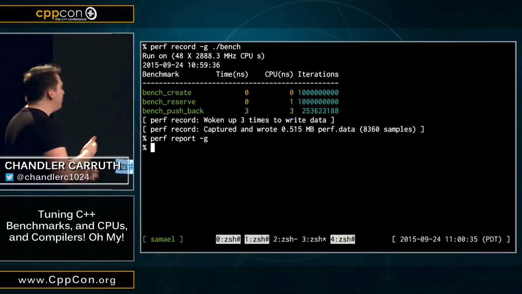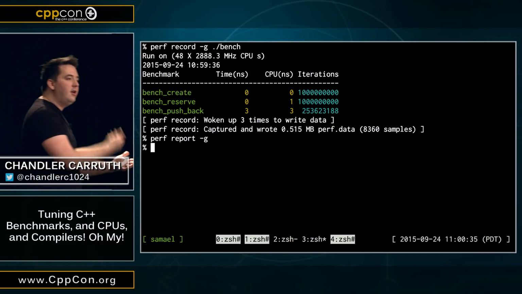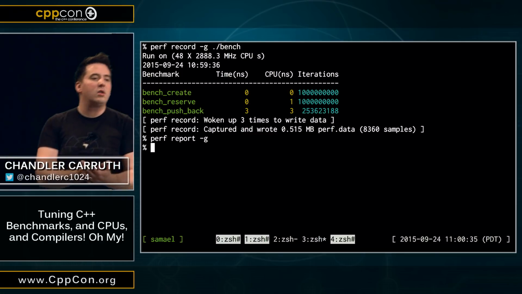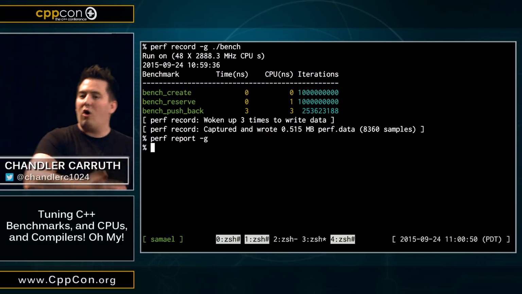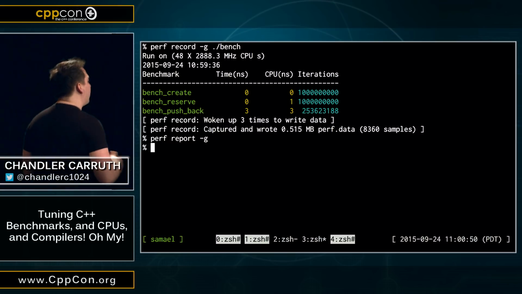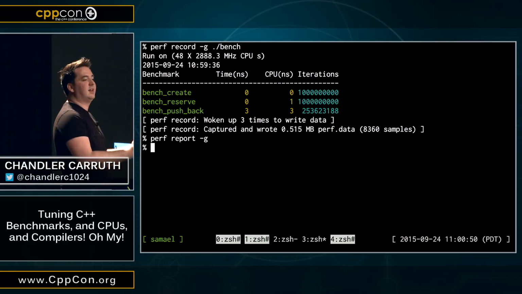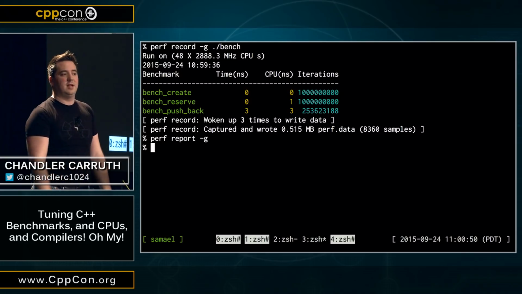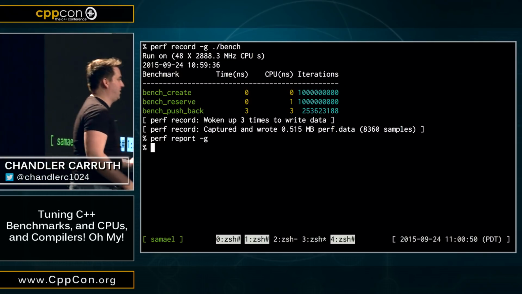Well, the problem here is that it doesn't have any way of finding that call stack, because I've optimized all of the information about the call graph out of the binary. And this actually happens by default. So a lot of people pick up a profiler like this on Linux, try to use it, and throw up their hands because it doesn't give them any information. You can actually fix this, okay?